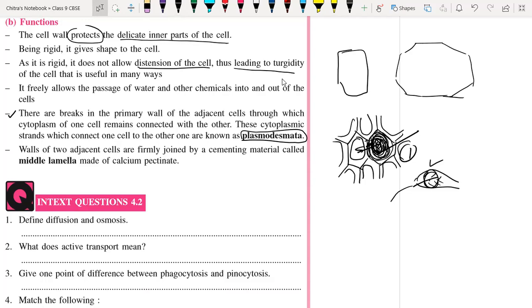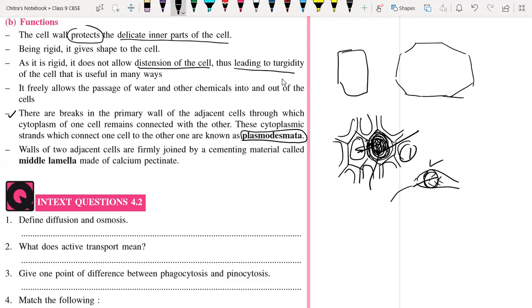It is not going to leak out from here, because all the neighboring cells are surrounded by that particular cell. Whether its cell wall breaks down or not, it is not going to affect the transportation of material within the plant, whether it is water or food material. This is called plasmodesmata.